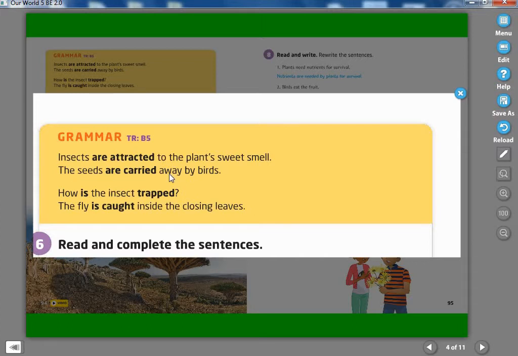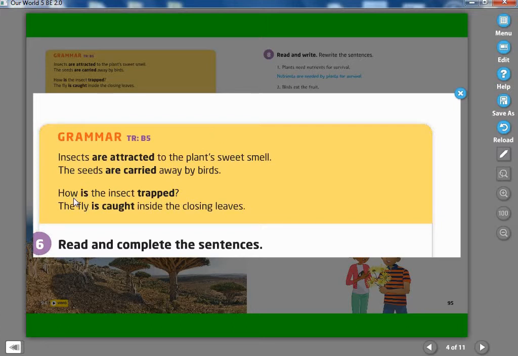Look at this sentence. In this sentence, the seeds are the most important. The birds carry them, but the seeds are the most important. That's why I am using the object at the beginning of the sentence. Do you understand me? Are you sure? Okay. So we can use the passive form with positive, affirmative sentences, with negative sentences, and also in question sentences, also with WH question words.